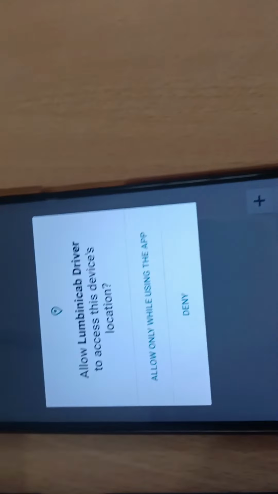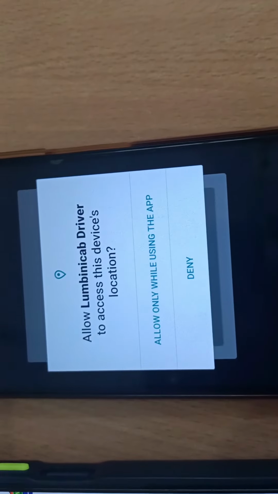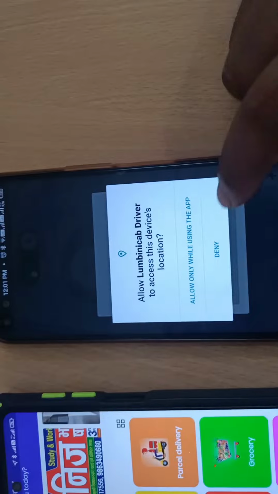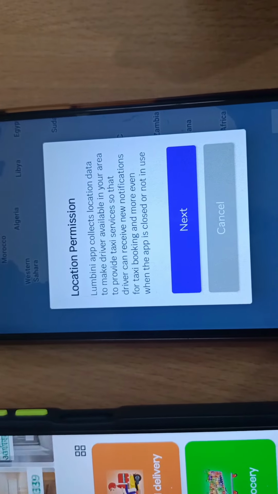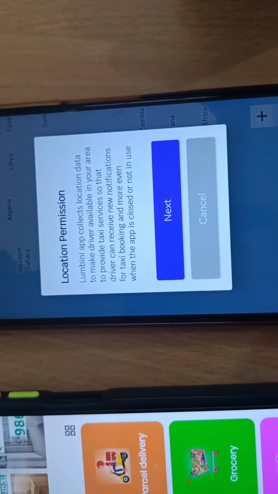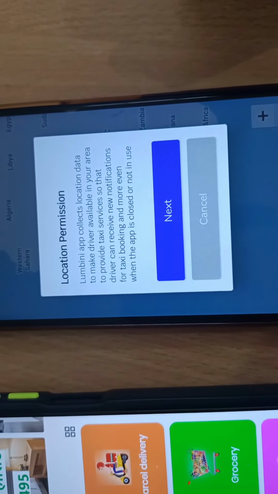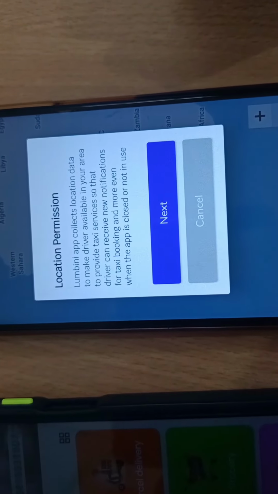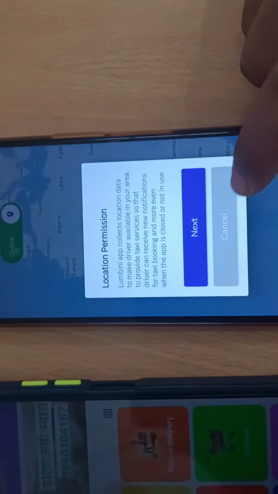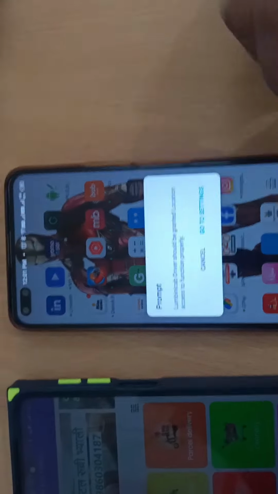From here you can see "Allow Lumini Cab driver to access this device location." Right now we just don't allow, and the application does not work. From here you can see the location permissions. Lumini app collects location data to make the driver available in your area to provide taxi services, so that the driver can receive new notifications for taxi booking and more, even when the app is closed or not in use. So when we just click on cancel, the application crashes.